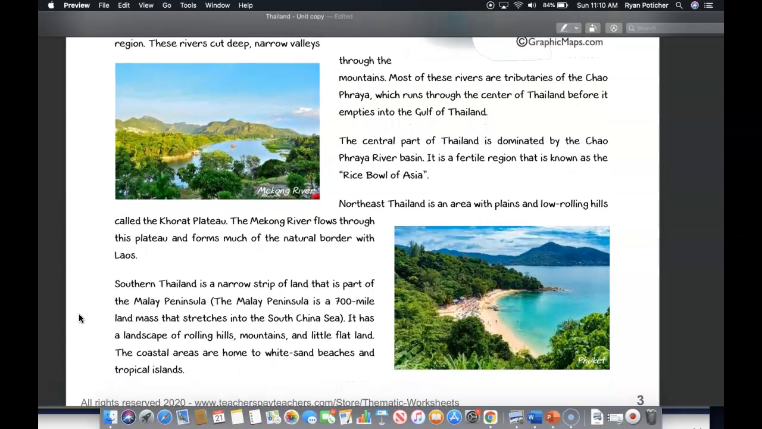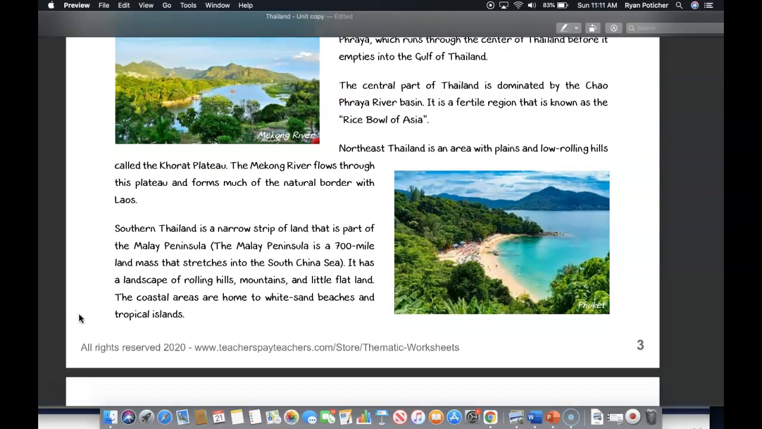Northeast Thailand is an area with plains and low rolling hills called the Khorat Plateau, and the Mekong River flows through this plateau, which forms much of the natural border with Laos. Southern Thailand is a narrow strip of land that is part of the Malay Peninsula, and the Malay Peninsula is a 700-mile landmass that stretches into the South China Sea. It is a landscape of rolling hills, mountains, and little flat land. The coastal areas are home to white sand beaches and tropical islands.